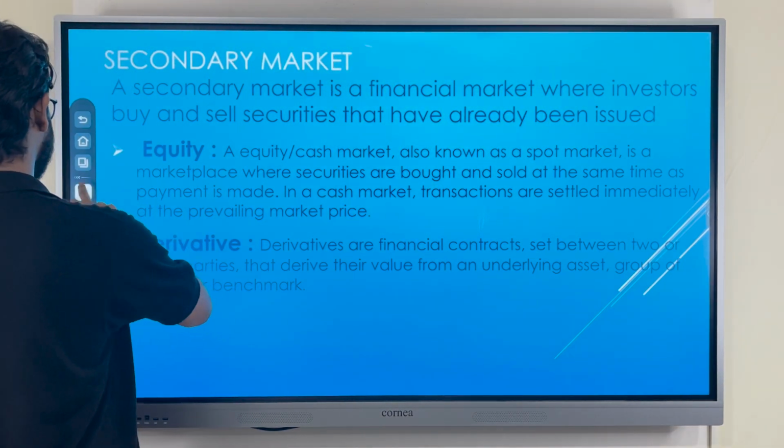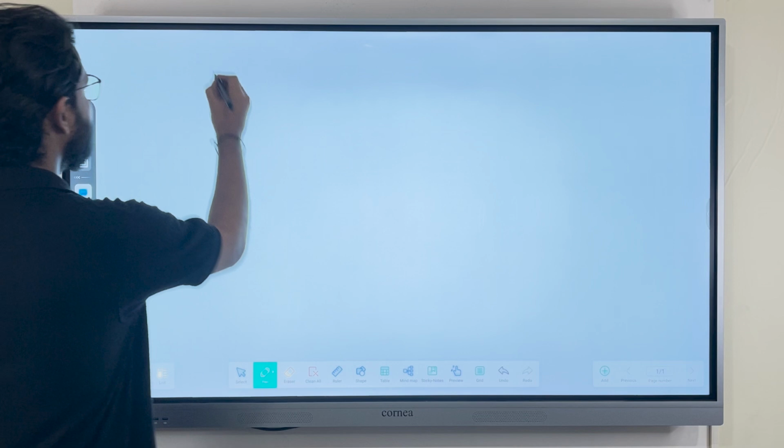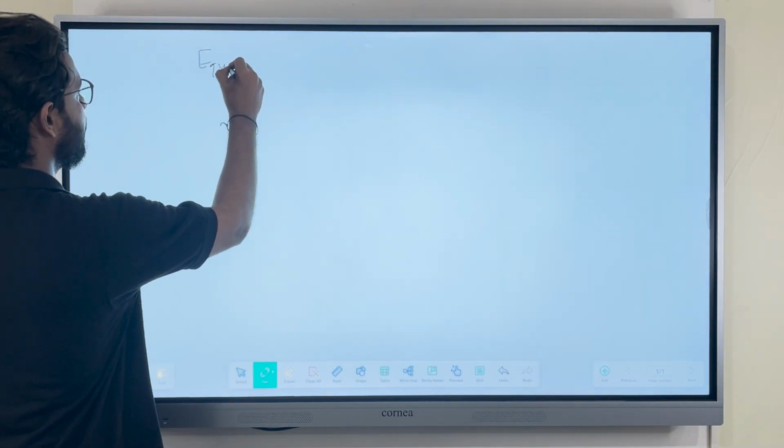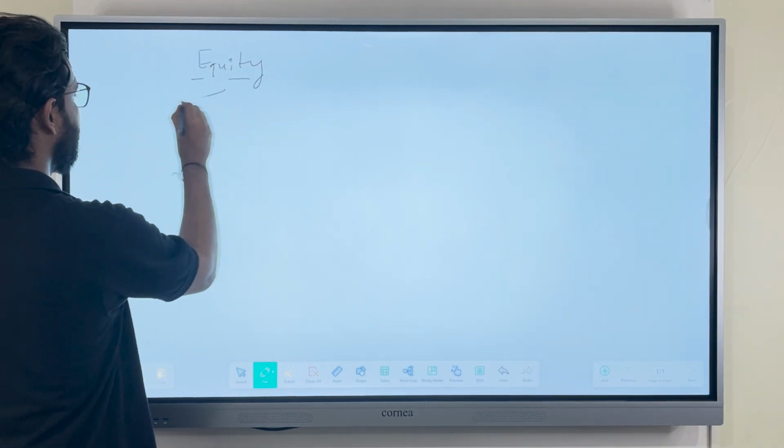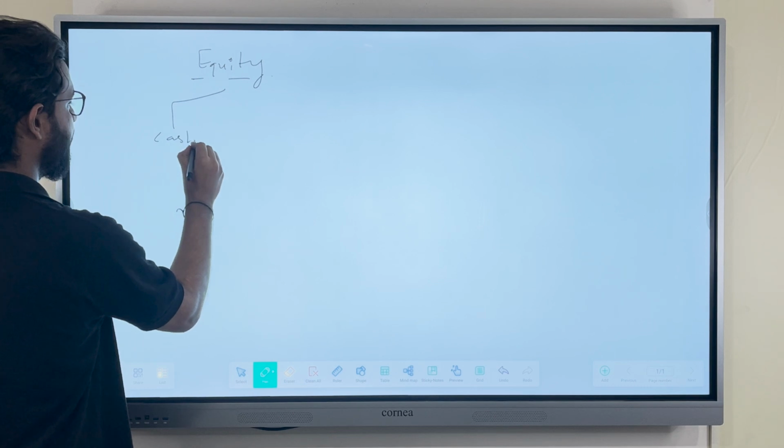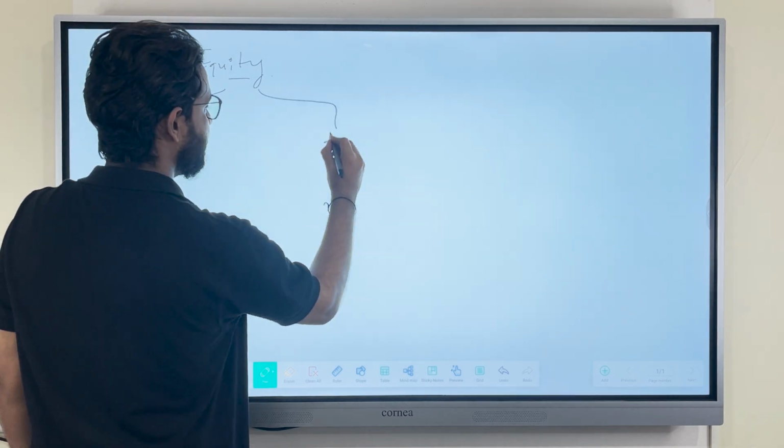So in equity market, the first thing is cash and the other thing is derivatives.